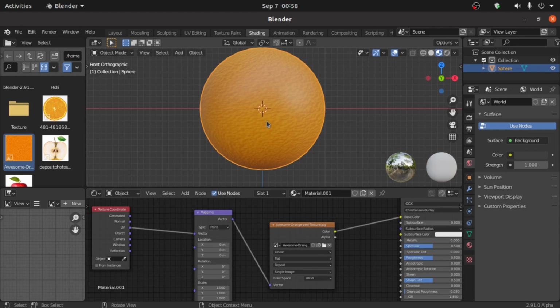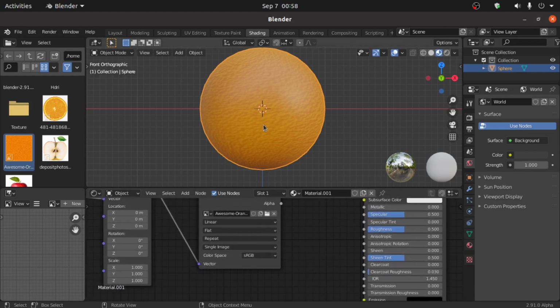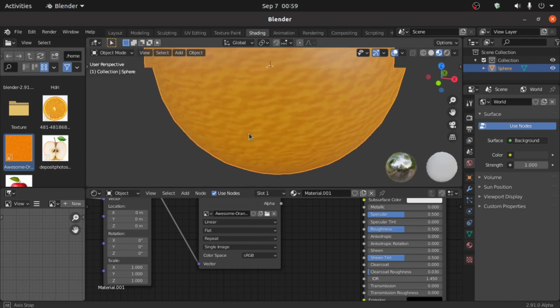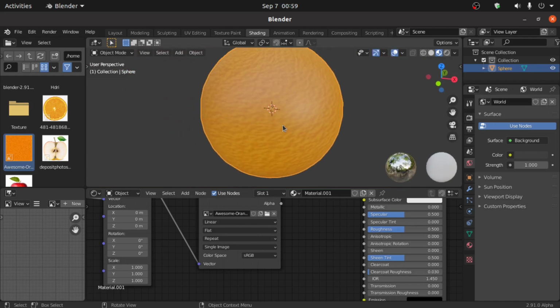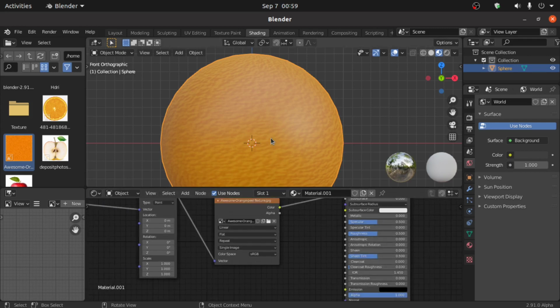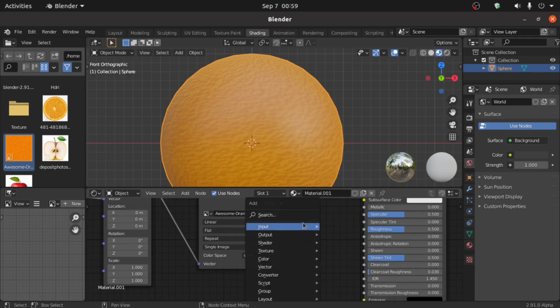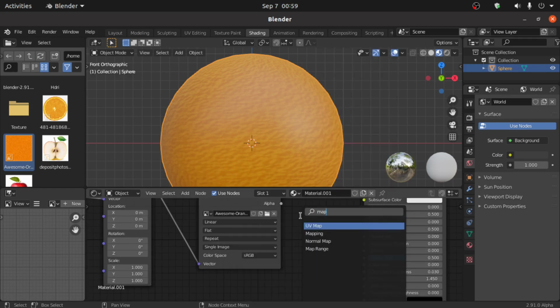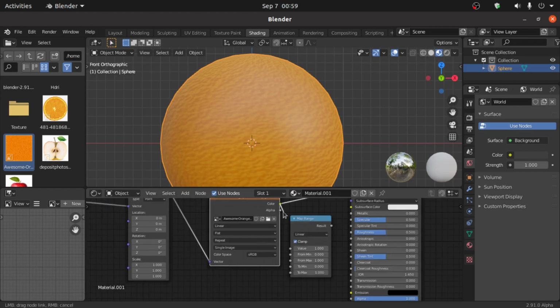this sphere. Okay, now when you zoom in, you can see that this is a flat image, so we have to apply a bump node, but we do not have a bump map. So how to generate a bump map? Actually a bump map is a black and white image, so you can convert this image into a black and white image easily. So press Shift A and search for Map Range. Now connect this color point with this value.